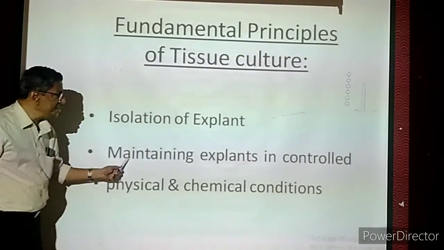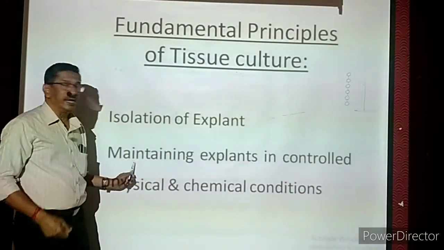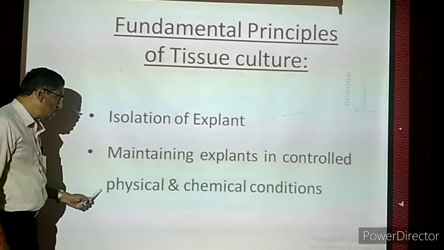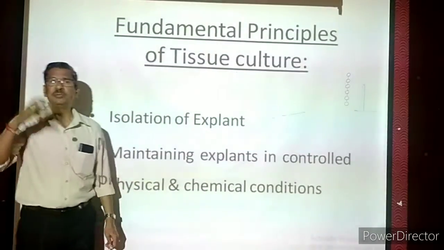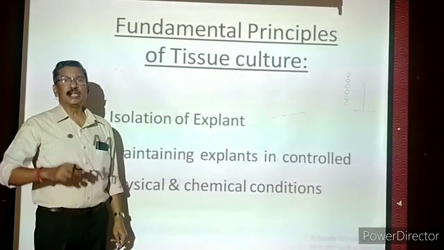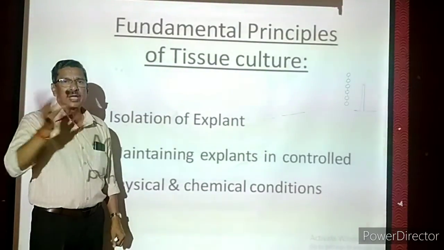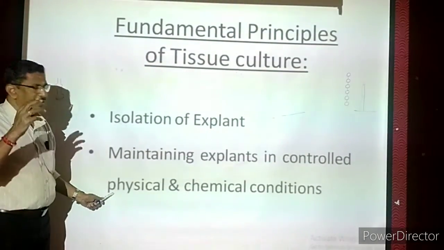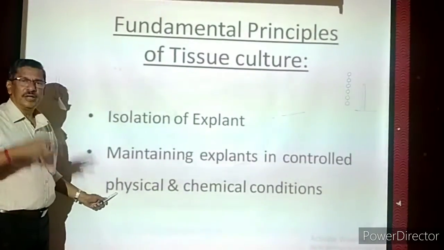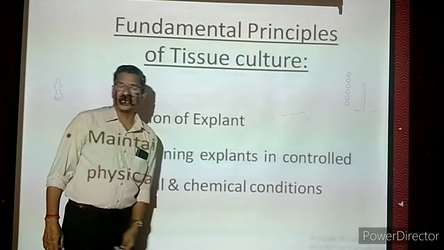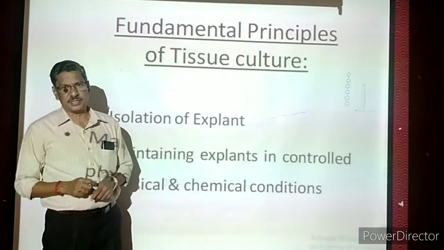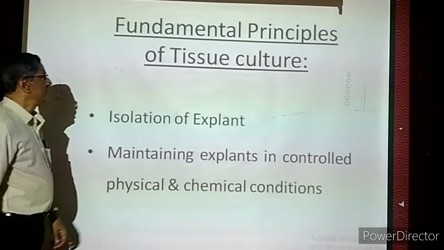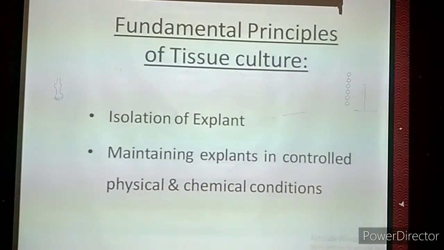The second one is maintaining the explant. Once you remove it, you have to maintain it in a proper place, in a proper way, in a controlled physical and chemical condition. What is the meaning of control? In the laboratory, the scientists will control that: no contamination, no microorganisms, nothing. Controlled physical conditions include temperature, radiation, light, everything. Chemical conditions means the nutrients, the liquid nutrients. What nutrients are present, that is called the chemical conditions. We have to maintain these two.